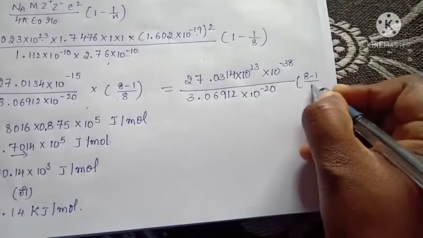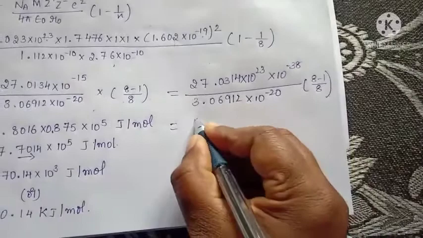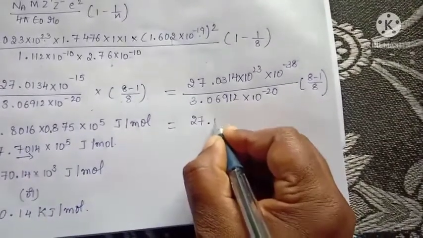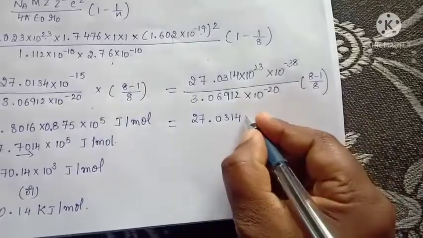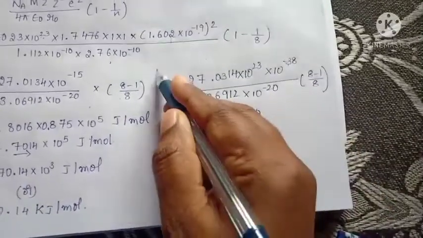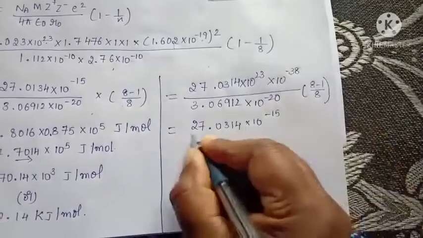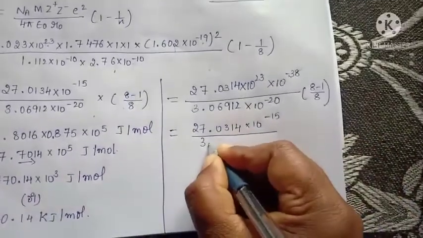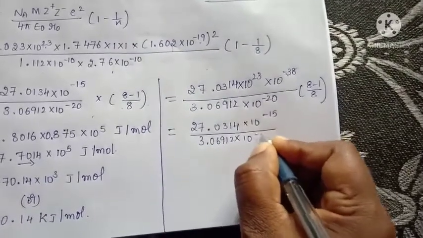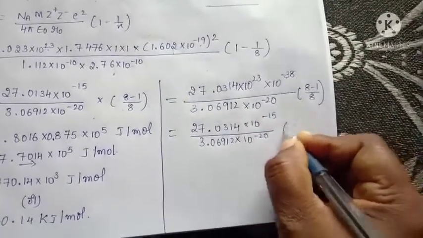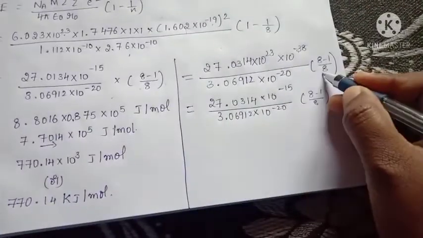Then 8 minus 1 divided by 8. Okay, we are getting 27.0314 minus 38 plus 23. It gives 10 to the power of minus 15, divided by 3.06912 into 10 to the power of minus 20, times 8 minus 1 divided by 8. We have to take an LCM here, no?